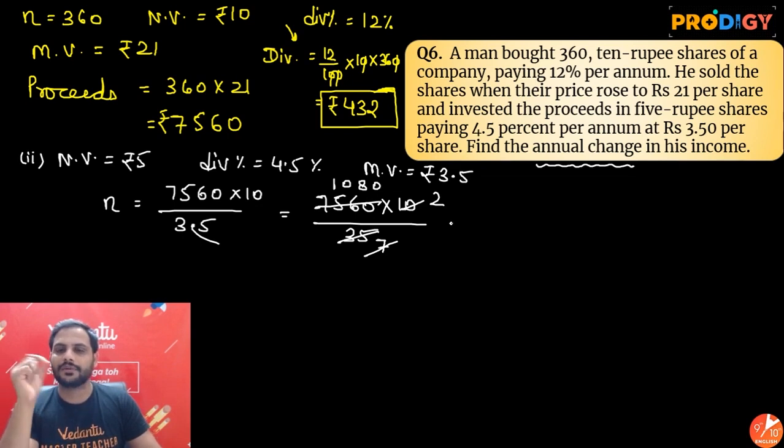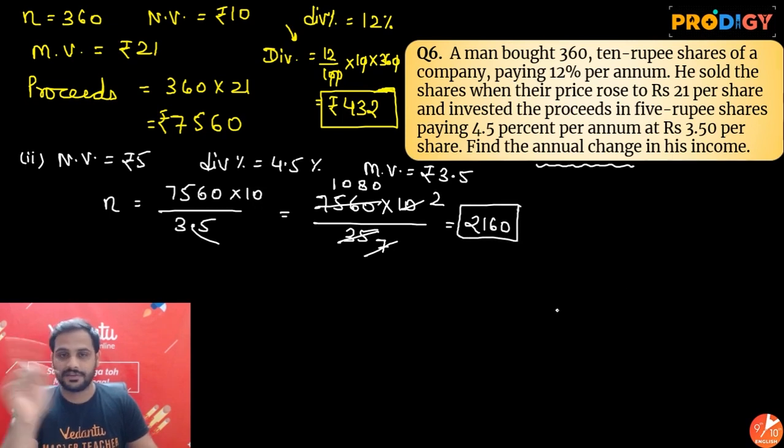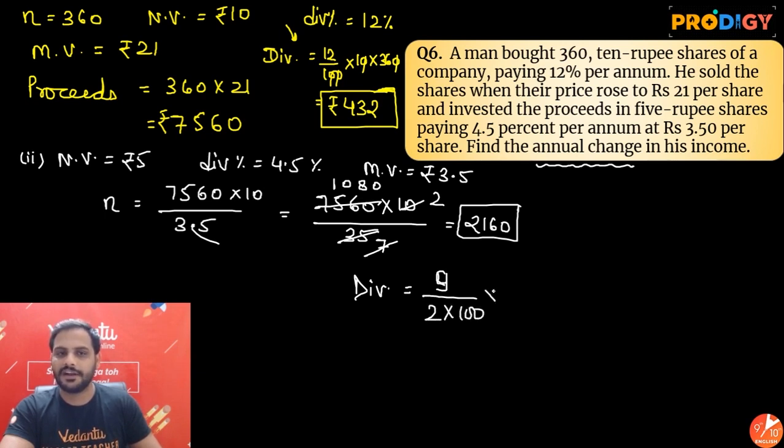1080 into 2 will give 2160. He has bought 2160 shares. So now the income, the dividend on this kind of share, will be equal to dividend percentage 4.5, which I can write as 9 by 2 only. Dividend percentage by 100 into nominal value, which is 5, into number of shares, which is rupees 2160.